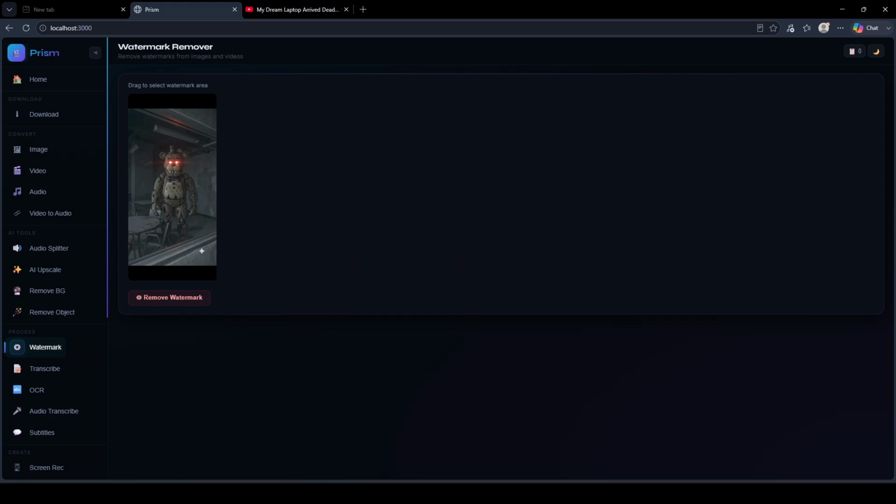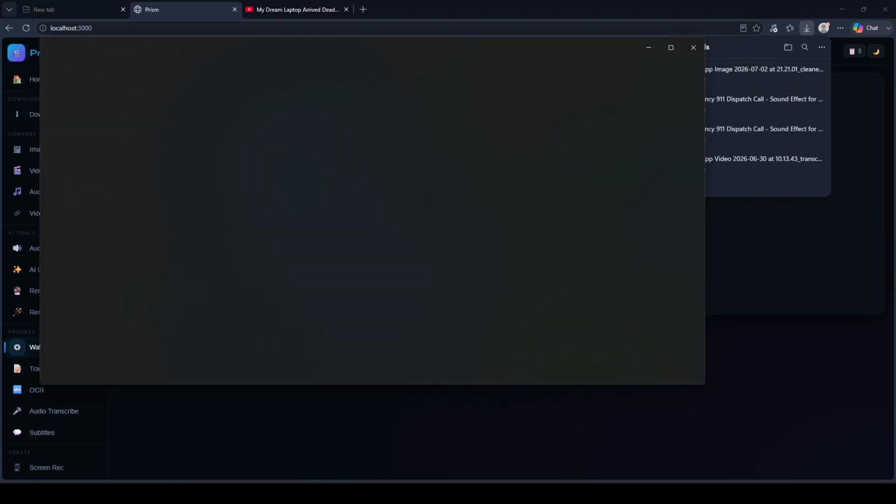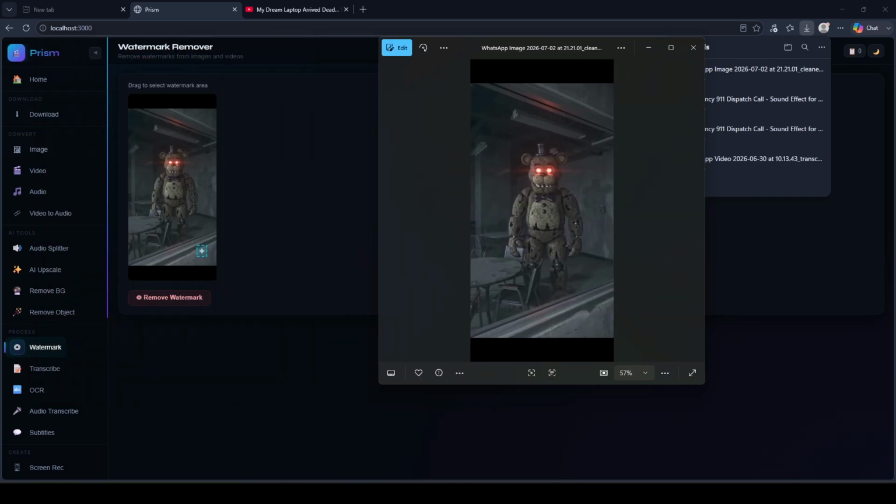Yes, we can see the Gemini logo here, and with this cross icon we are going to be able to select that part and click on remove watermark. Okay, so that downloaded. Now let us see the difference between the two images. Okay, so you can see from the below here that this watermark logo that was here isn't there anymore.